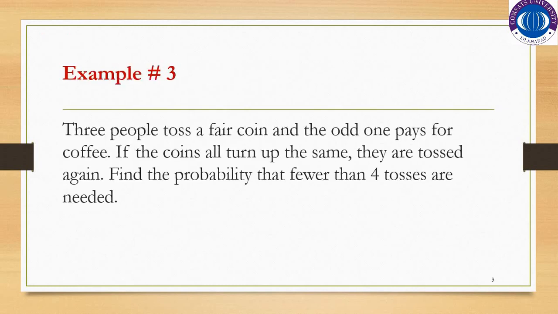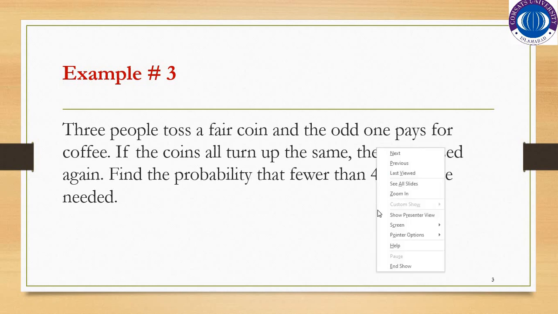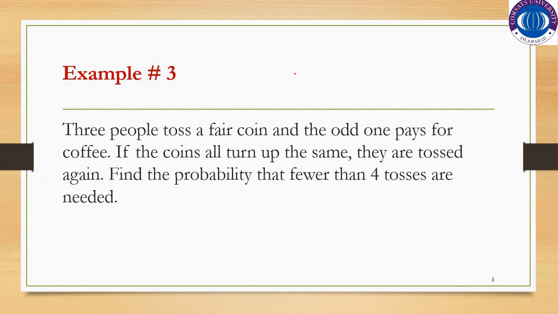Example: 3 people toss a fair coin and the odd one pays for the coffee. If the coins all turn up the same, they are tossed again. Find the probability that fewer than 4 tosses are needed. So what they are saying is that there are 3 people and they are tossing a coin. As you know, if a coin is tossed one time, there will be 2 possible outcomes.